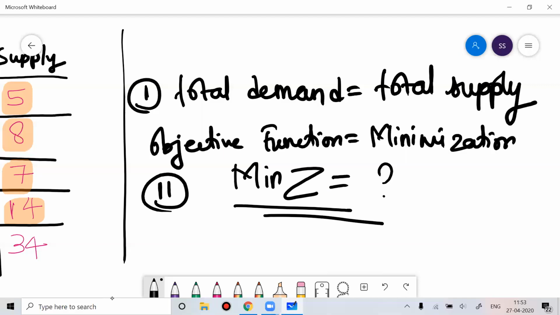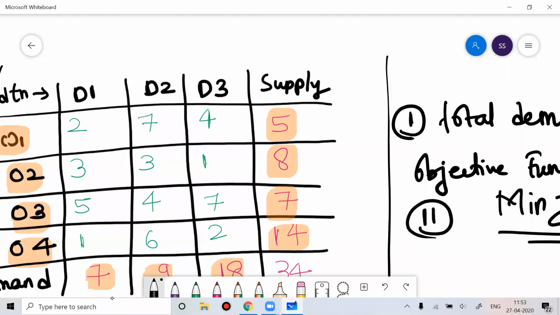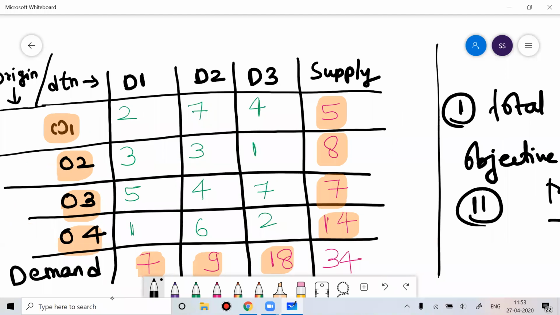In case the problem is all about maximization, then we will convert that maximization into minimization. How to do that? We'll discuss that in a further session.